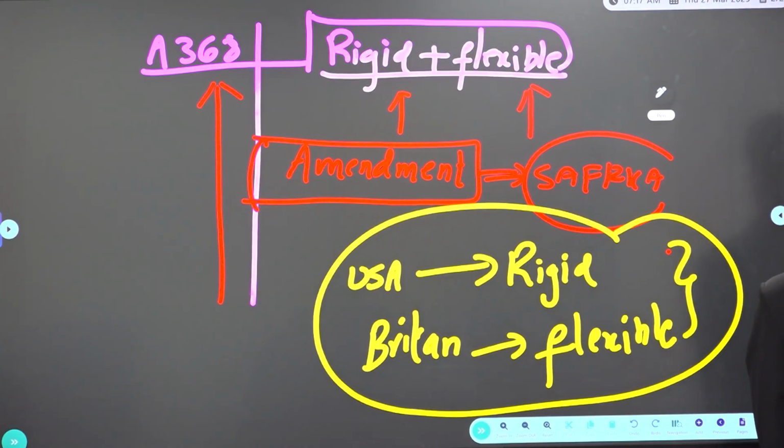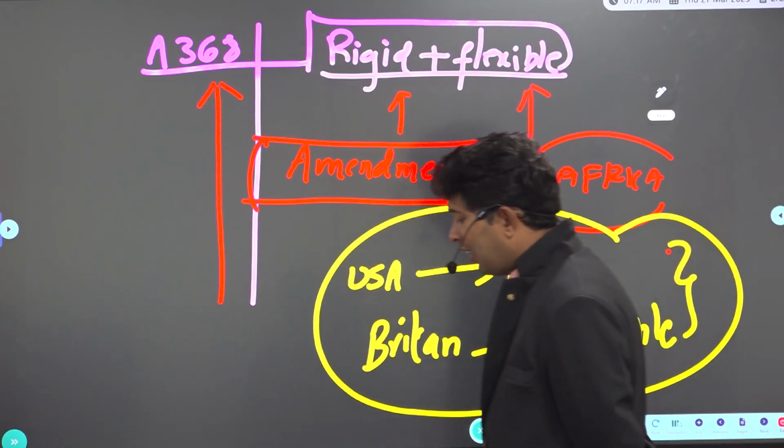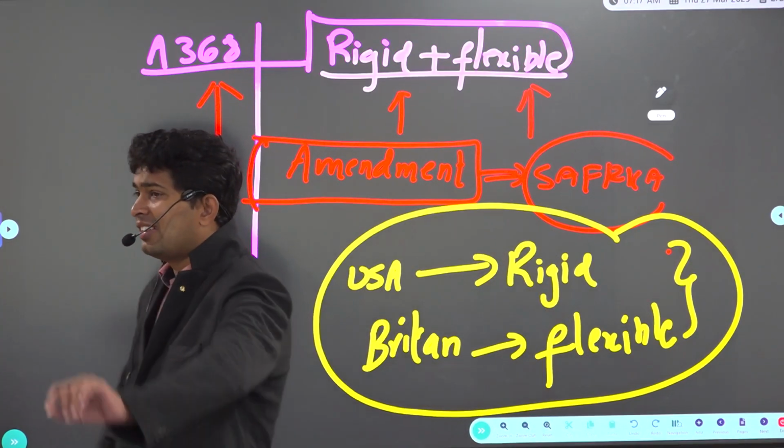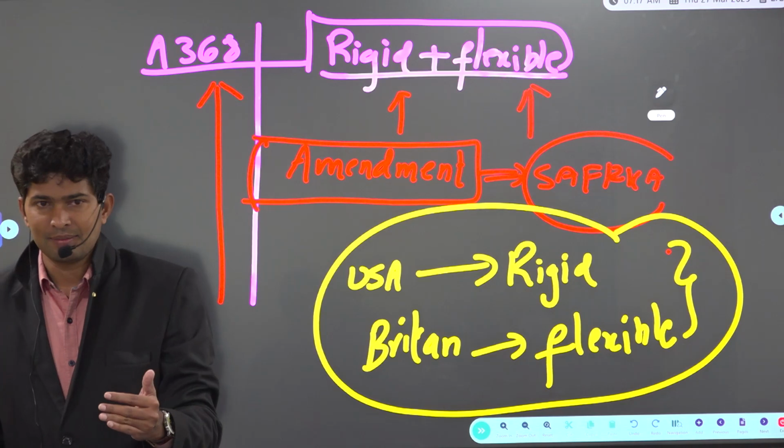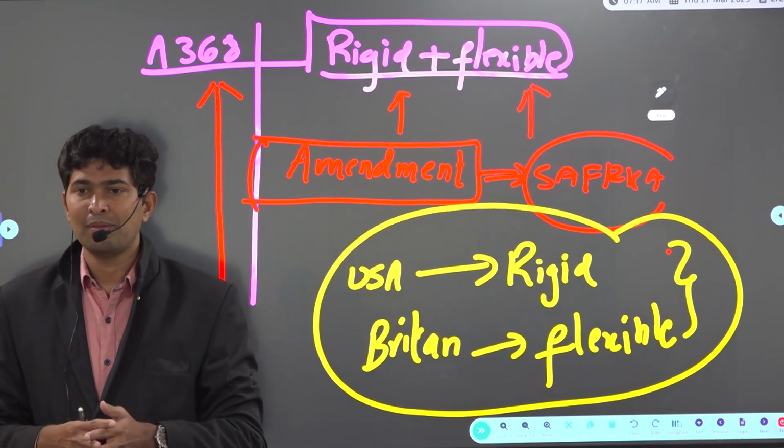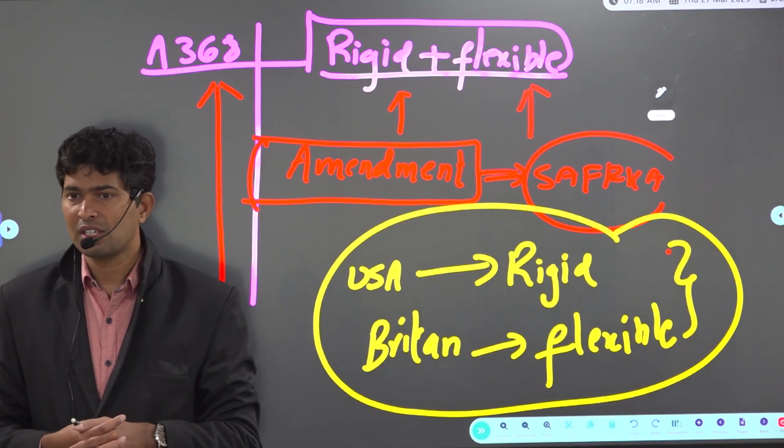Correct? So the Supreme Court said that there is no need to delete the words socialist and secular. Meaning, don't think that unless we added the word secular, India was not secular. It was secular. But explicitly we added in the 42nd Amendment to mention ourselves as secular.